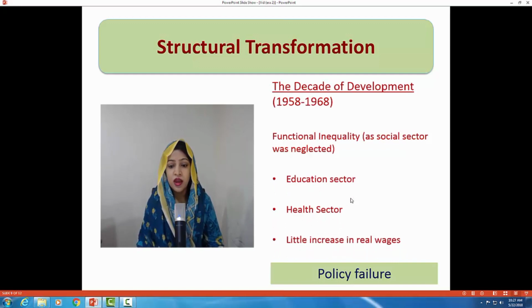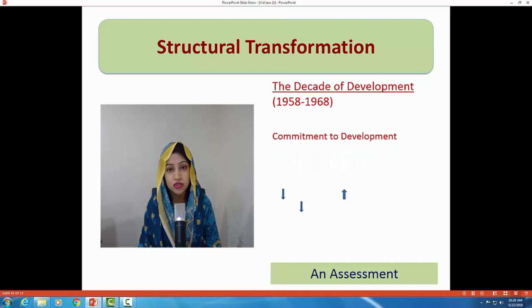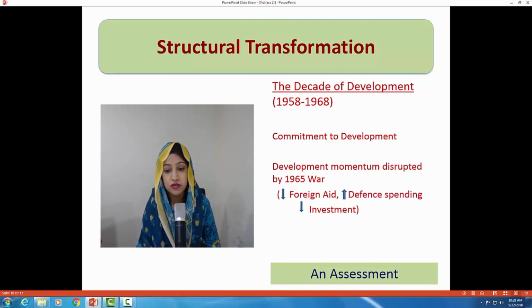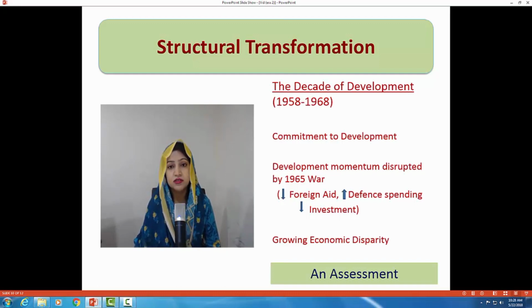So if we assess the decade of development, we come to the conclusion that the government of that time period was very much committed to development. That is determined. The development momentum was seriously disrupted by the 1965 war. The inflow of foreign aid decreased, and we had to increase defence spending a lot. Because of these two factors, investment became very low. And the most important assessment, or the painful fact of that time period, was the growing economic disparity between these two regions.